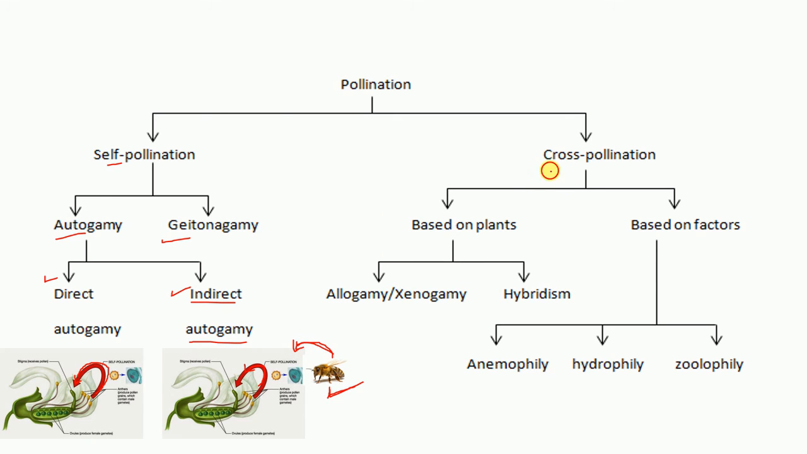Now cross pollination. Cross pollination is again divided based on plant and based on factor. In the next lecture we are going to discuss anemophily, hydrophily and zoophily. Anemophily means pollination through wind, hydrophily means pollination through water, and pollination through various animals is zoophily. Based on plants, there will be allogamy and xenogamy, which we have gone through, and hybridism too. In upcoming topics we will discuss hybridism, outbreeding devices and so on.